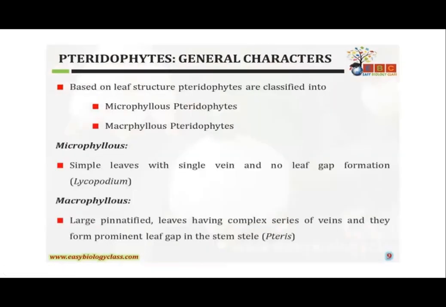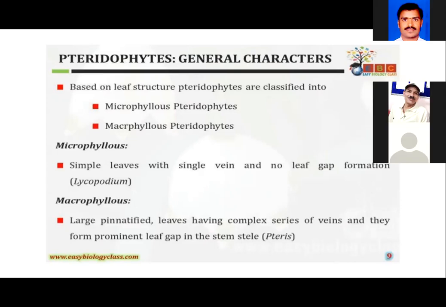Next we come to the mature sporophyte of the pteridophytic plant. We have already told you that these plants show the peculiar characteristic feature of developing strobili. Depending upon the size of the leaves, pteridophytic plants are classified as microphyllous pteridophytes and macrophyllous pteridophytes.